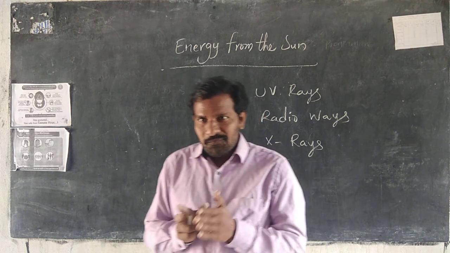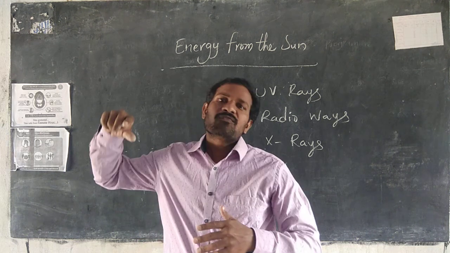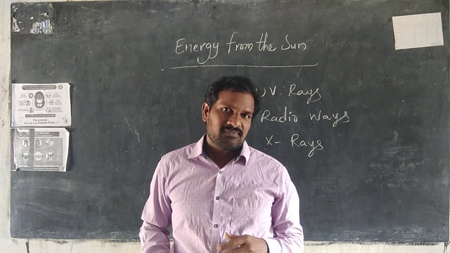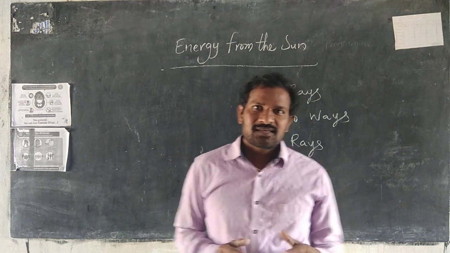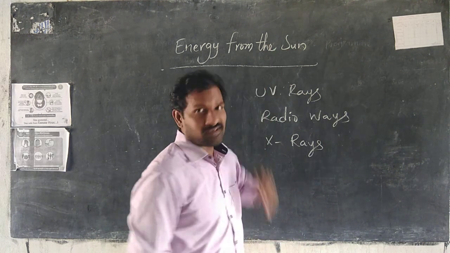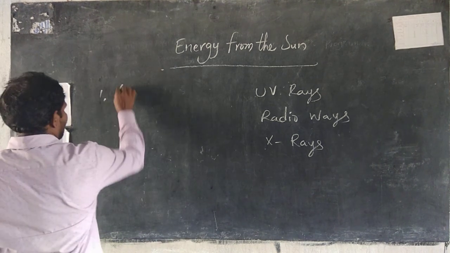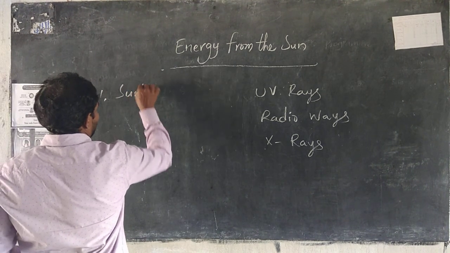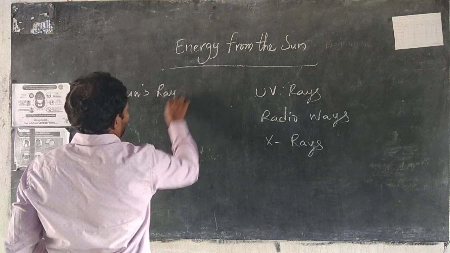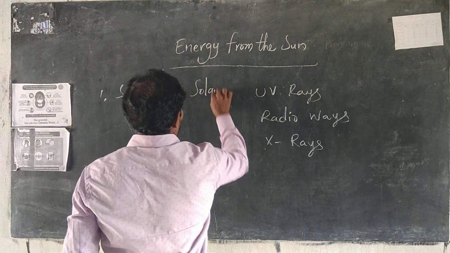So now we can see the temperatures of places worldwide. Okay, let us discuss how we can get energy from the sun. First, sun's rays and solar energy.